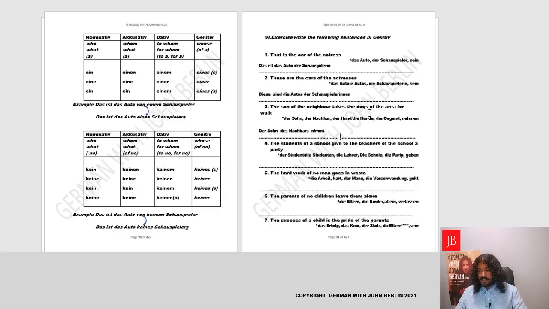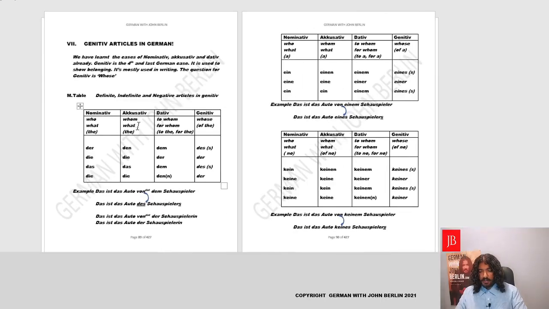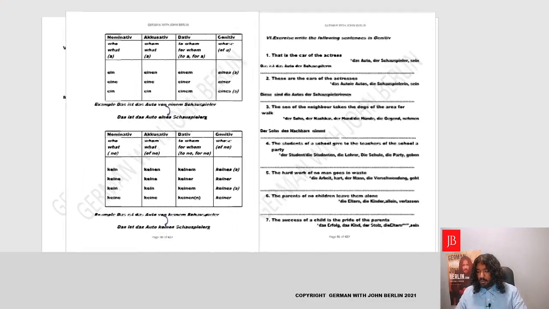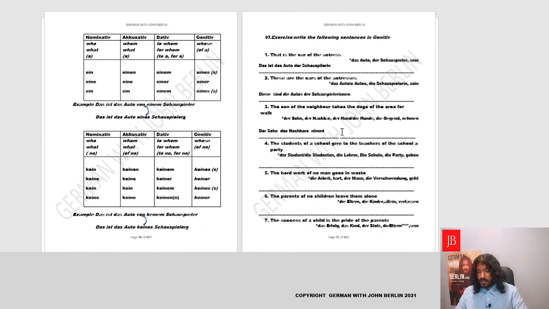So it's like, the son of the neighbor takes. What does he take? It's again the dogs. Dogs are plural, so we'll write "die," and we'll make a plural of dog. Dog is Hund, masculine. We'll add an E and introduce an umlaut, so it will be Hunde. Perfect. So we write here "die Hunde."